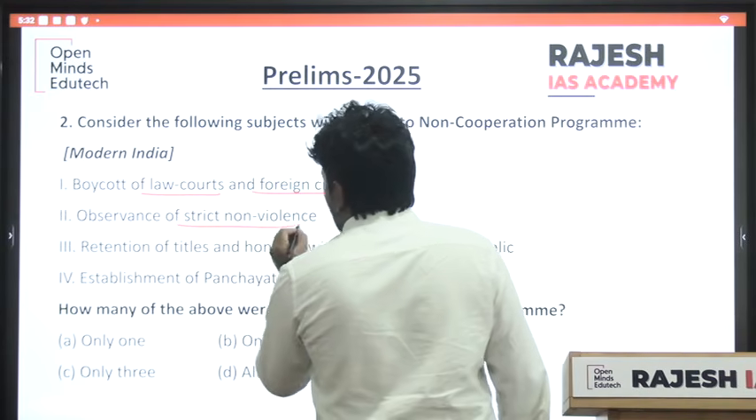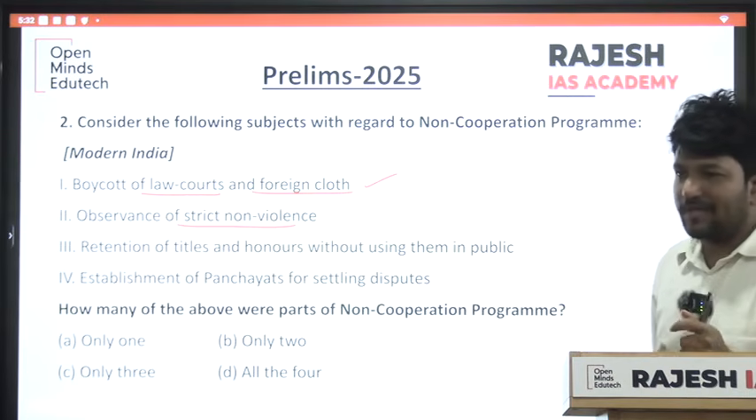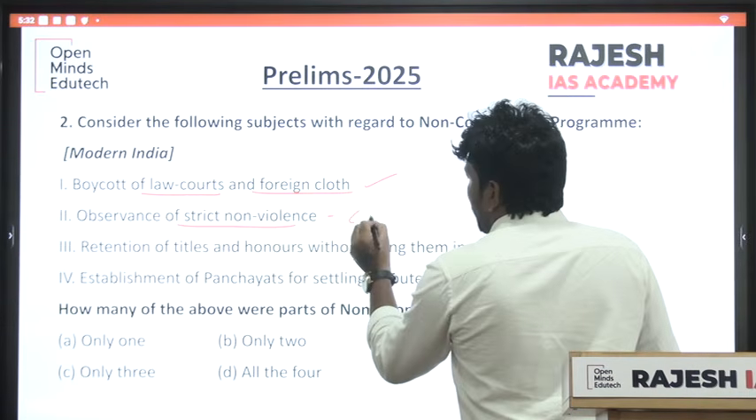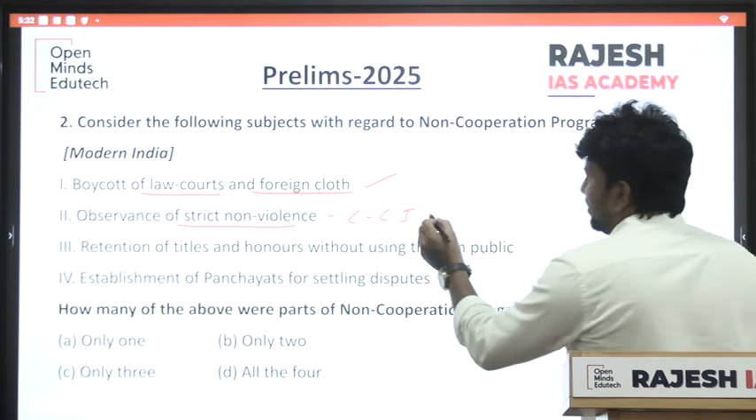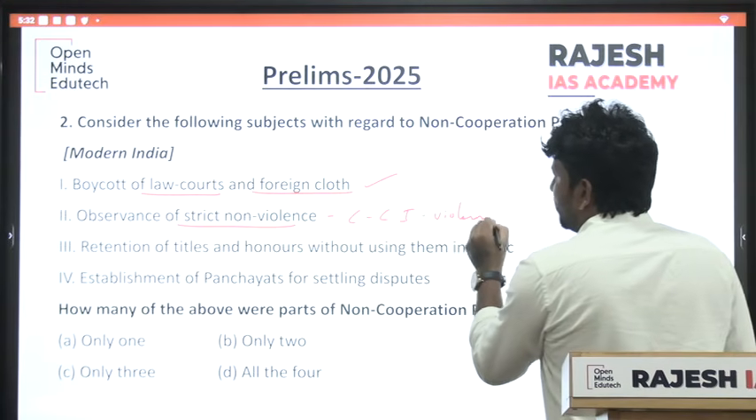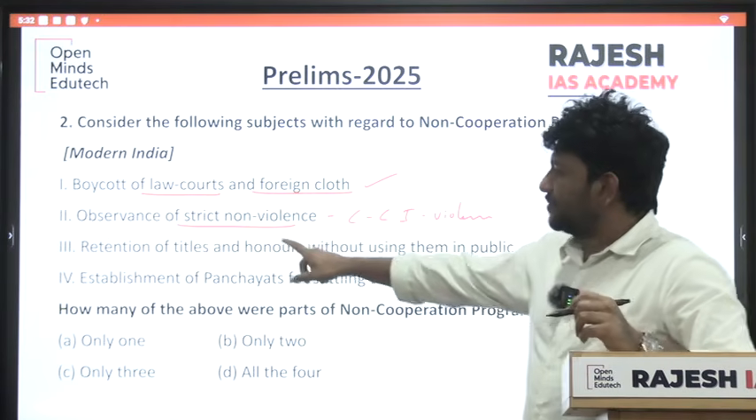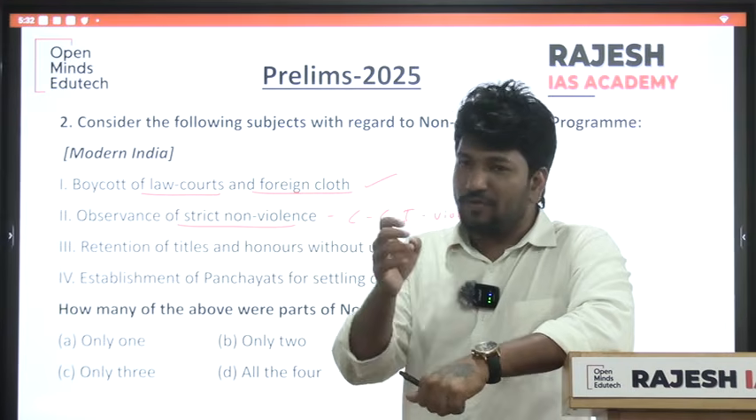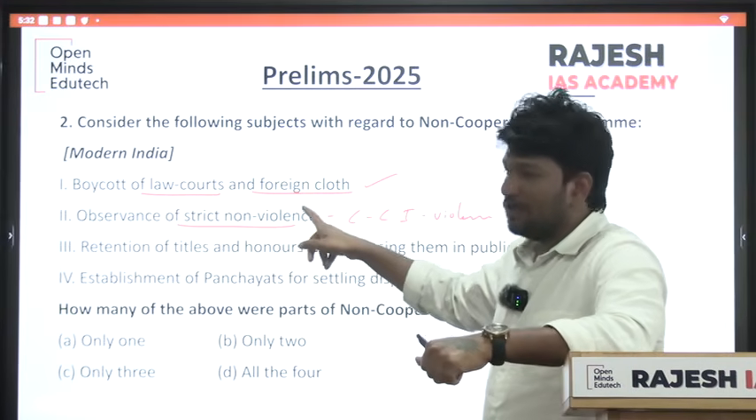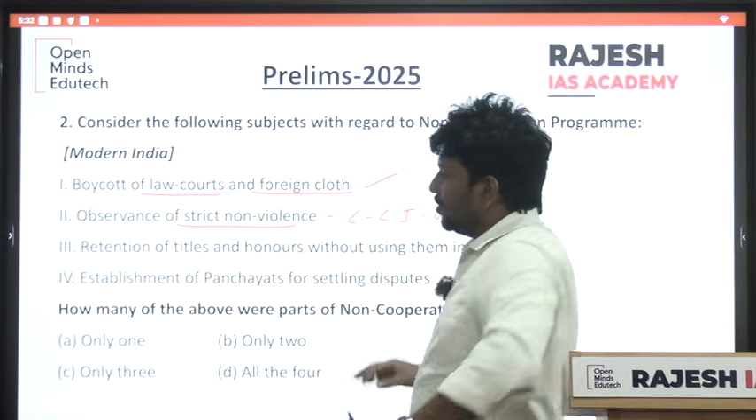Observance of non-violence. Gandhi always, when the Chauri Chaura incident happened, stopped the movement because the Chauri Chaura incident turned to violence. Gandhi said, if you follow the principles I have given for 1 year, you will get Swaraj. One such principle is that the movement should be non-violent. So this is also right.